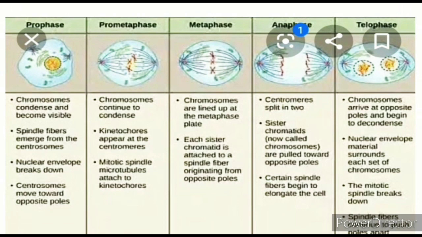The spindle fibers emerge from the centrosomes. The nuclear envelope breaks down. Centrosomes move toward opposite poles. So in prophase, the chromosomes get condensed, first of all the nuclear envelope gets broken, the centriole moves slowly towards the opposite pole, and the spindle fiber emerges from the centrosomes. These are the key points. Now we will study the diagram that is given.